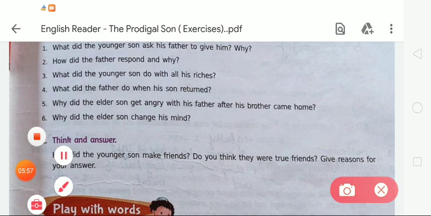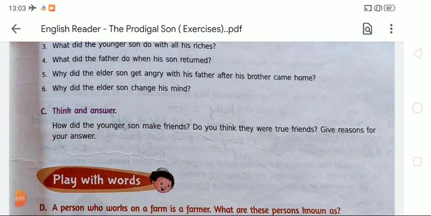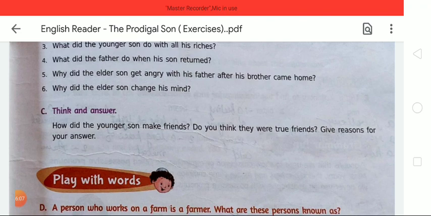Students, you must write the answer to this question in your copy. So let's start writing. Dear students, you must note this question in your notebook: how did the younger son make friends? Do you think they were true friends? Give a reason for your answer, and you also write the answer to this question.